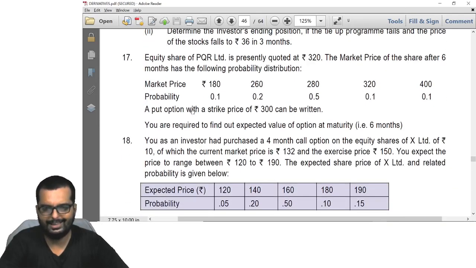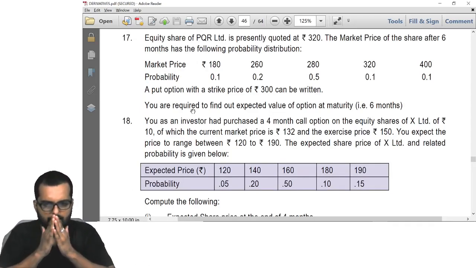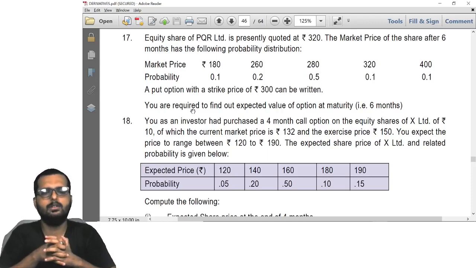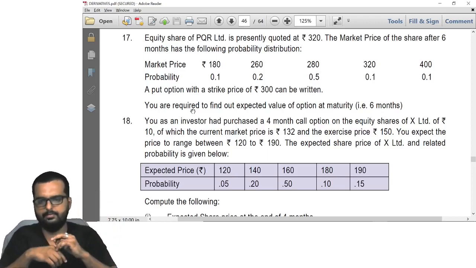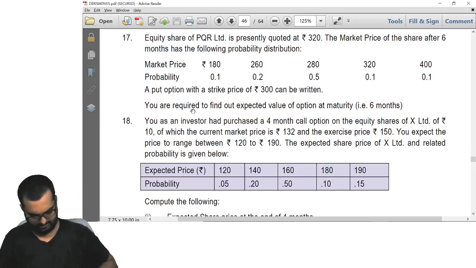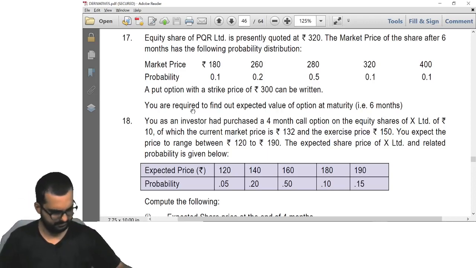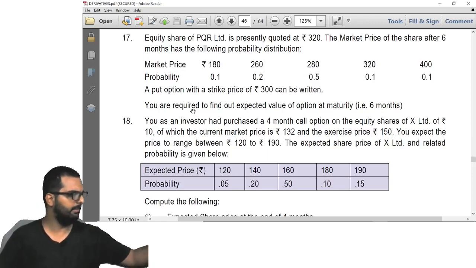That is question number 17. Can you all please take question number 17 and just read through it? Alright, let's do it together now, friends.